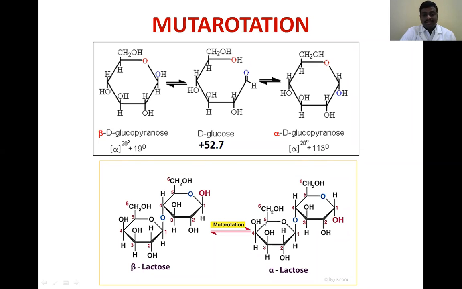Okay, here is another example of mutarotation. Here beta lactose has the hydroxyl group at the right side. So during mutarotation, what happens? This OH group is shifted to the left side, so it is alpha lactose. Beta lactose is converted to alpha lactose. This reaction is called mutarotation. So these two are important for 2 marks.